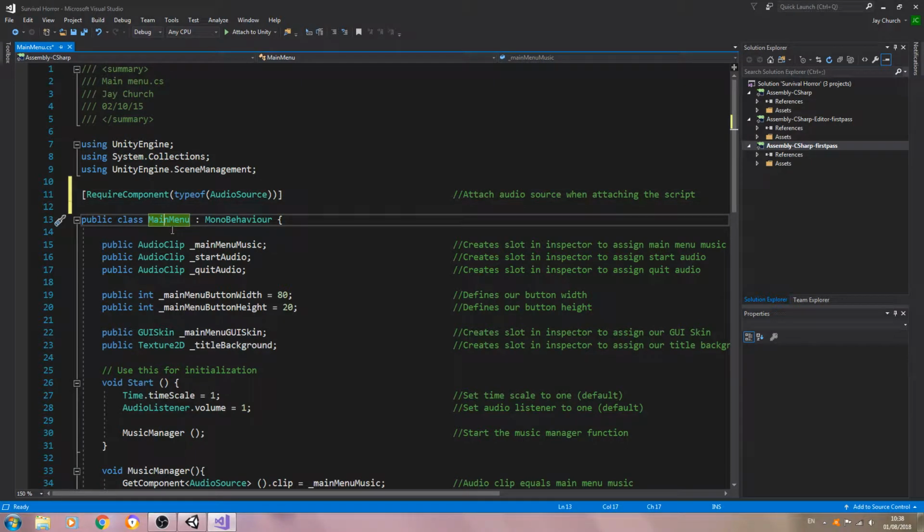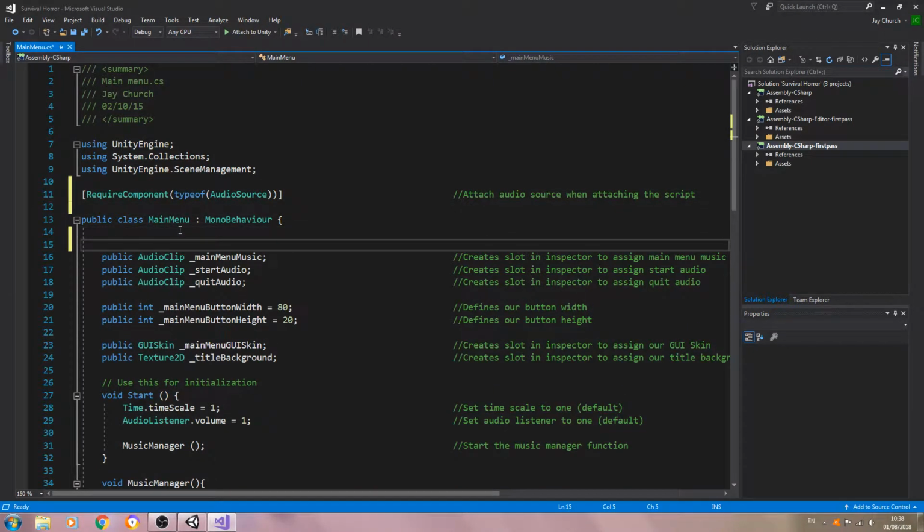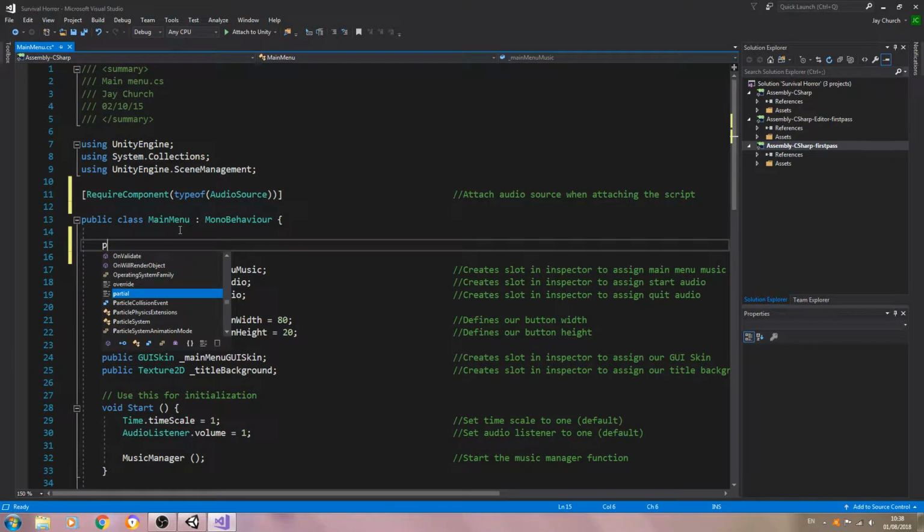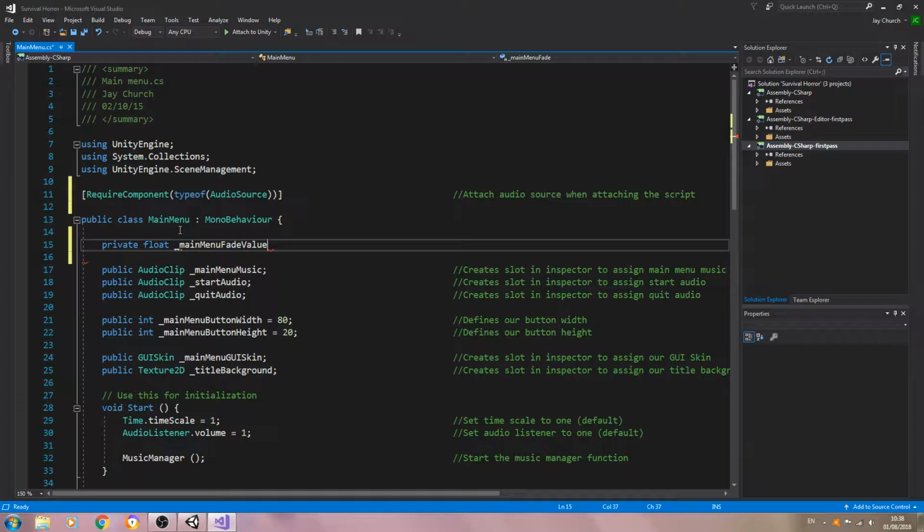And then we'll come to the variables, and there's going to be a lot of extra variables we're going to create. So we'll come at the top, and yeah, we can make these type private, type float, underscore main menu, and we want fade value.